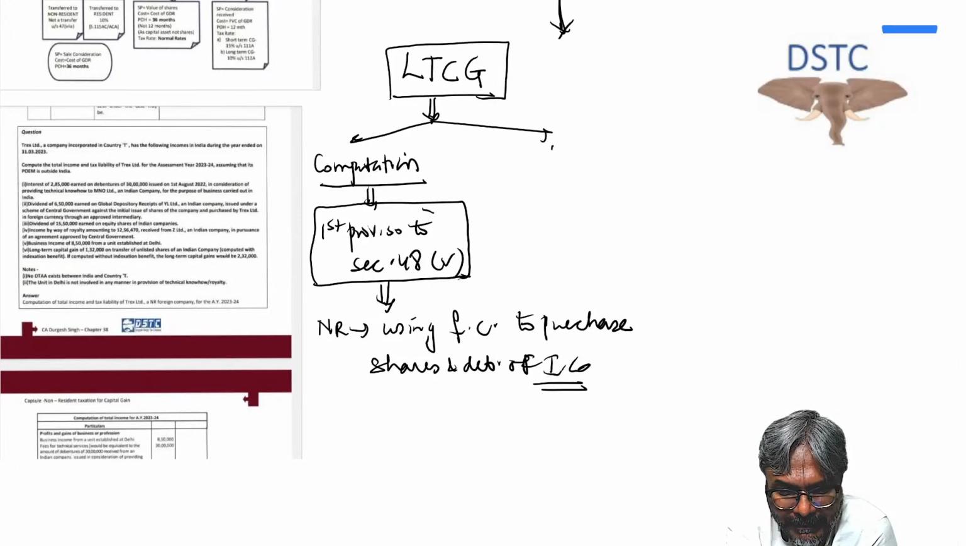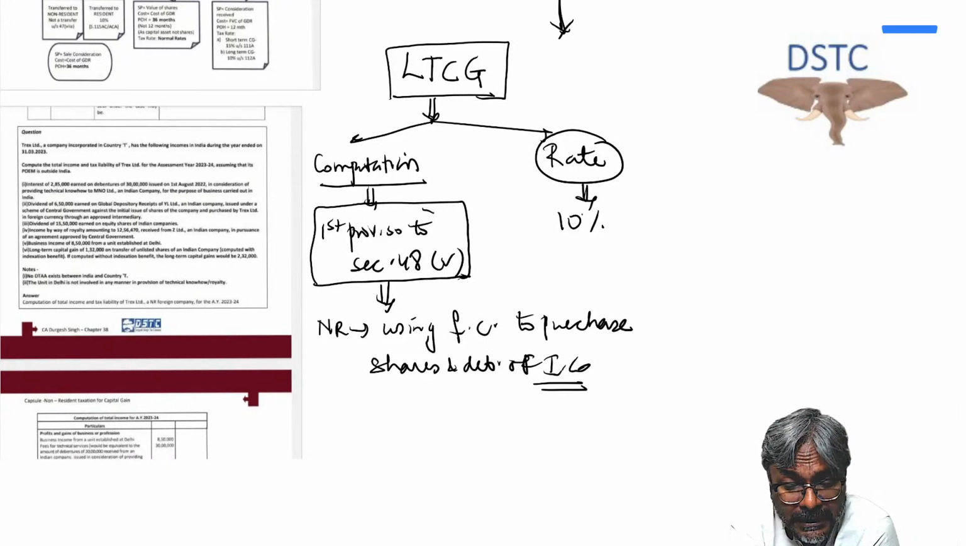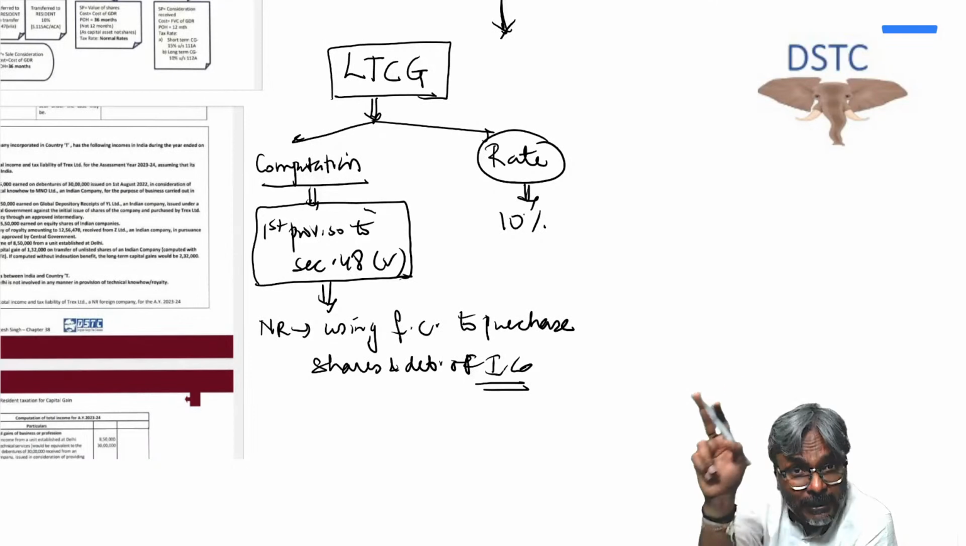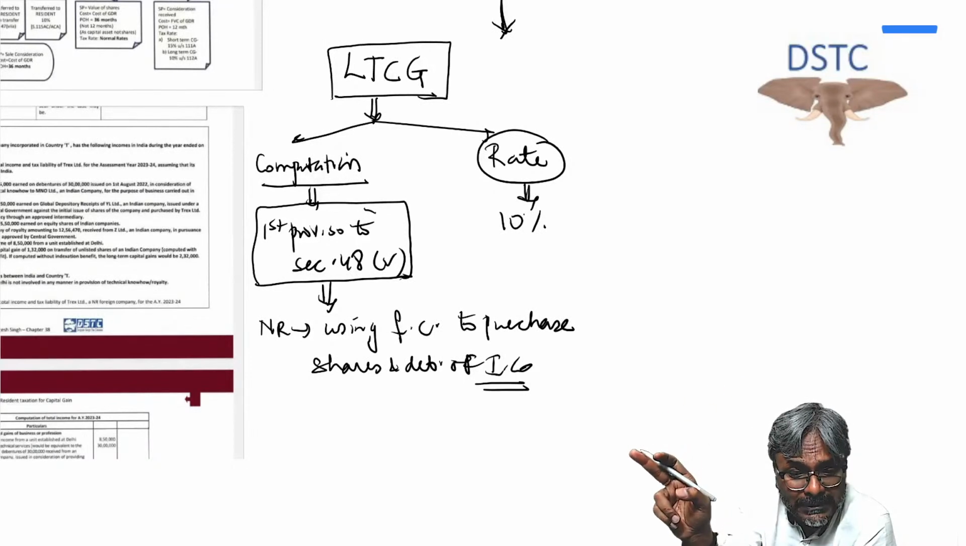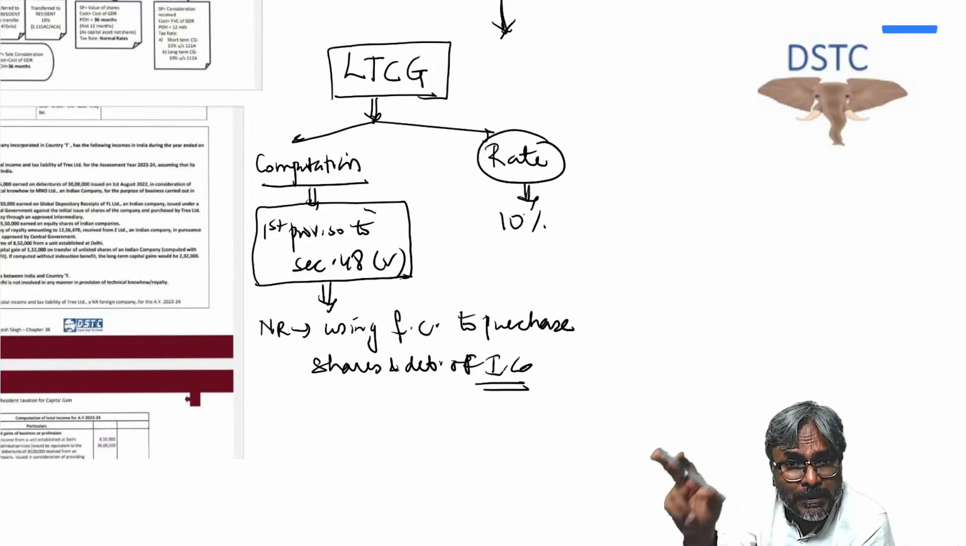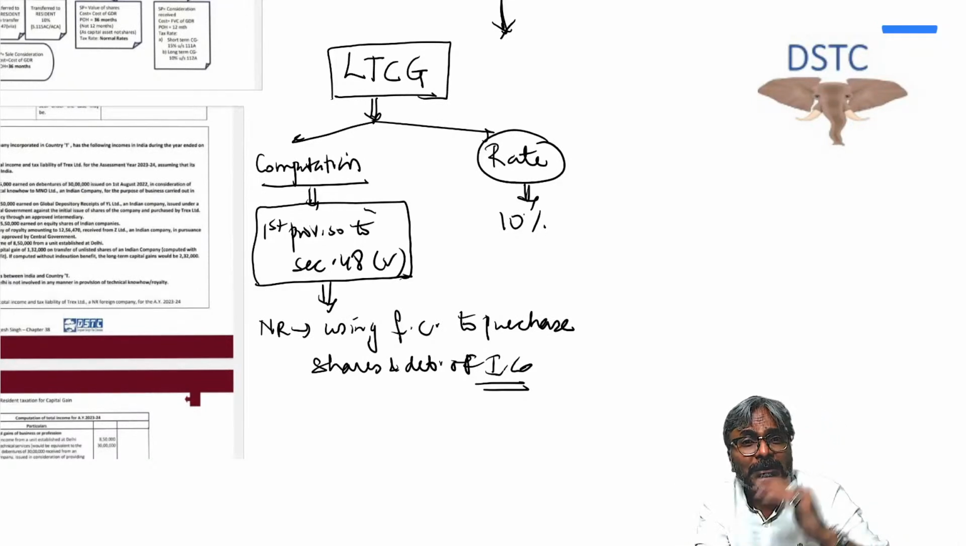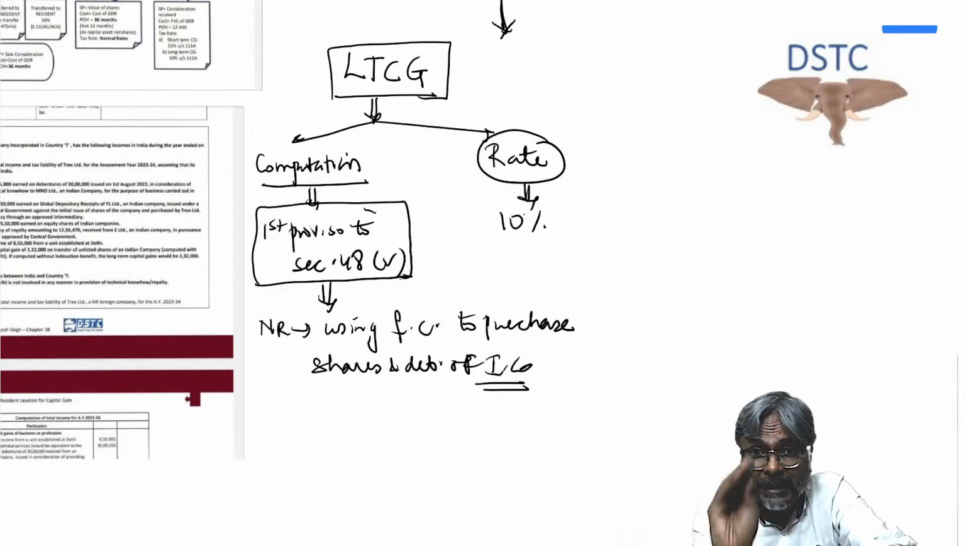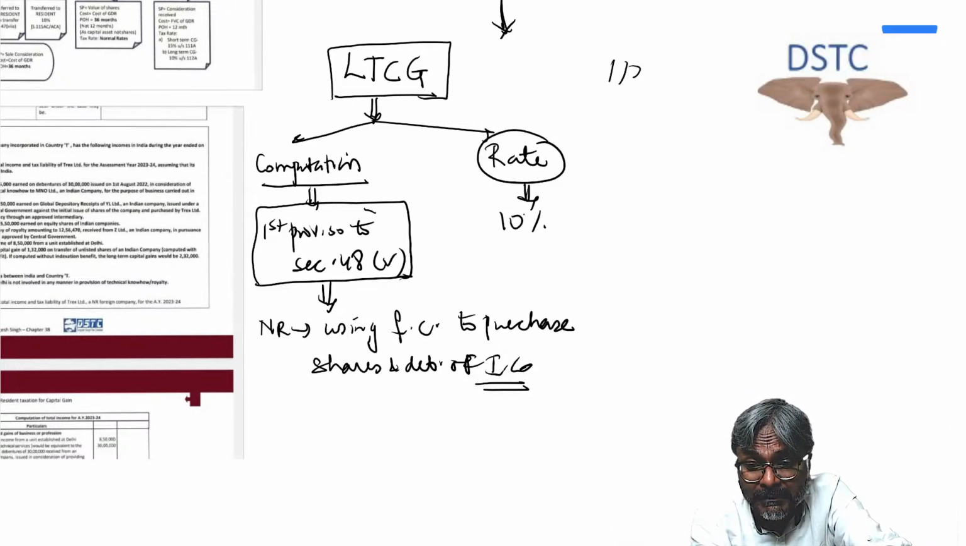Now the second point: once the computation is done, the rate of tax will be applied. As you know, students, this rate of tax is 10%. This 10% is to be applied on the long-term capital gains. Now please don't make the blunder which we used to make in 112A. Please ensure you don't apply the 112A concept.